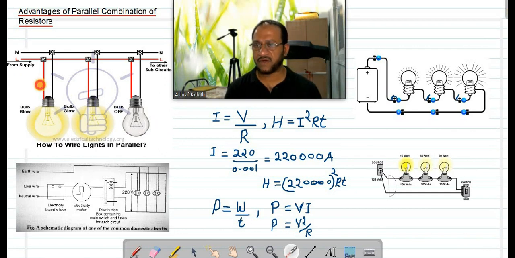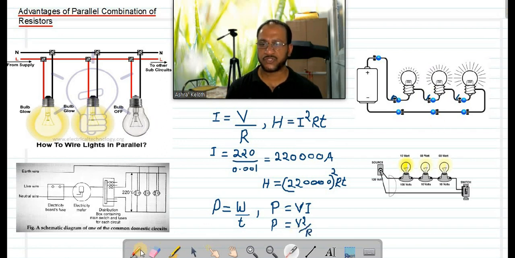Here you can connect one switch for this bulb, and here for the next one, and here for the next one. In series, is it possible? No, sir. Now, second point. Listen, all of you. Suppose we are connecting in a series circuit and we are giving only one switch for all together.